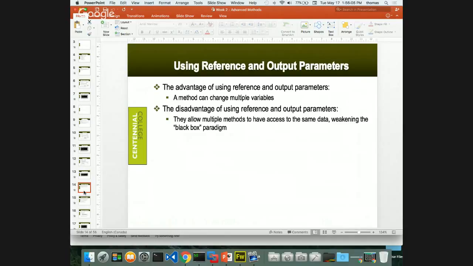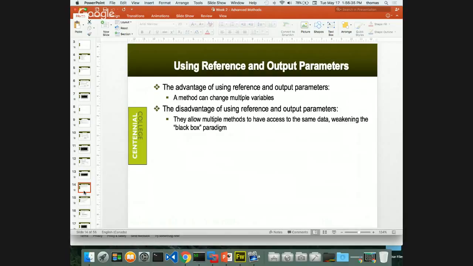A method can change multiple values. That's a good reason. A disadvantage is that they allow multiple methods to have access to the same data, weakening, like I said before, when it comes to object-oriented programming, the whole black box. Who remembers what the black box paradigm is? Anyone remember that? Last semester, right? Okay. You know what it is? Yeah, okay. But here's the real way to think about it.